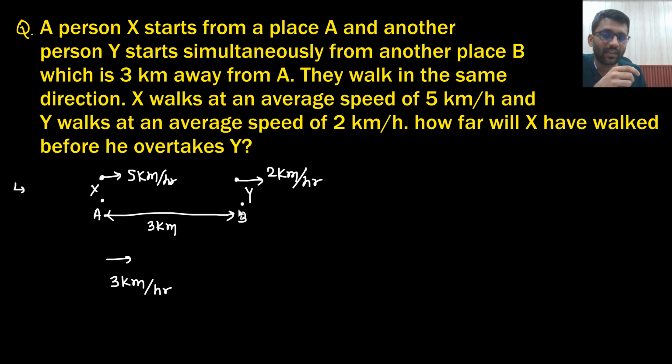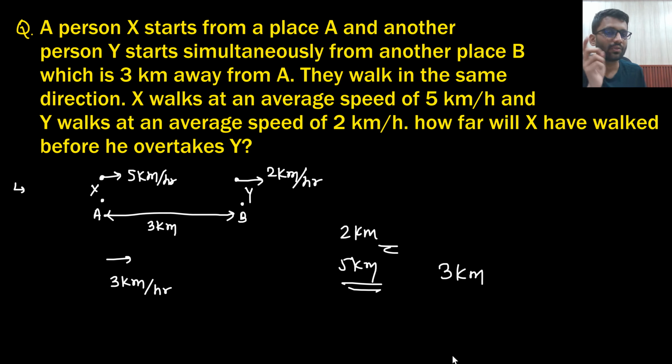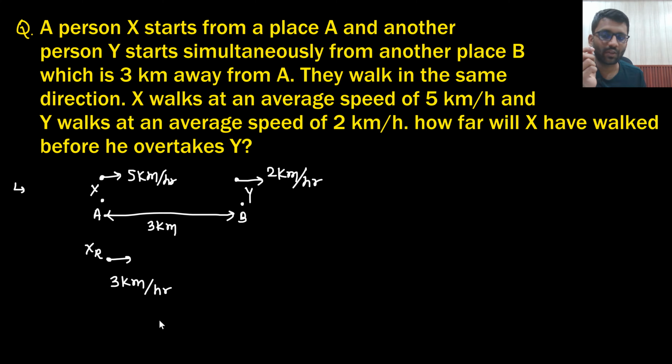Y will say that if I am not moving, that means X is moving with 3 km per hour. Say yes or no. Basically, in 1 hour, Y is covering 2 km and in 1 hour, X is covering 5 km. So Y will say that X has covered 3 km more. So Y will say that X is moving with 3 km per hour if I am not moving. So the relative speed of X is 3 km per hour.